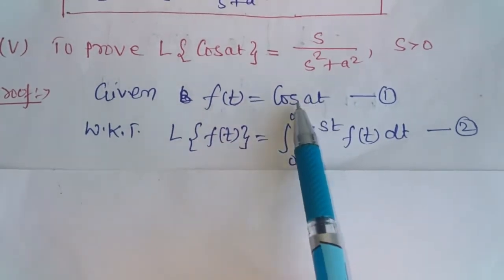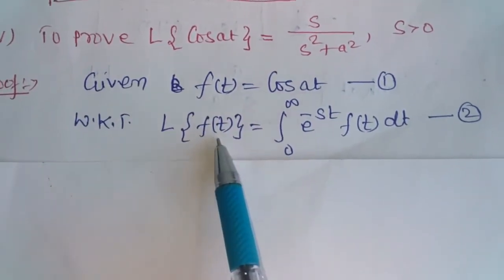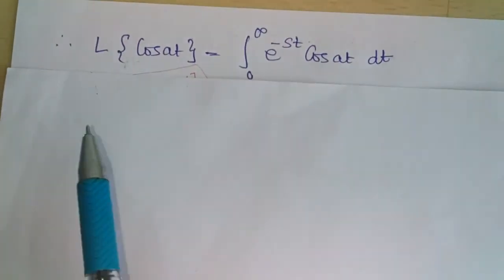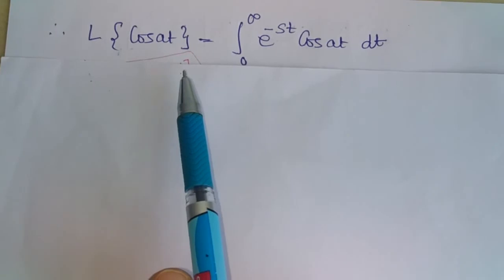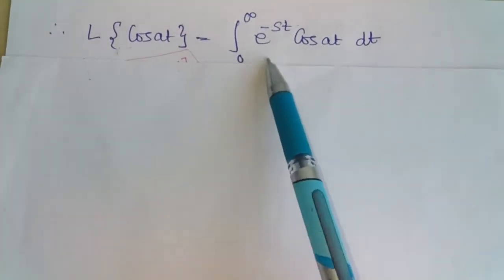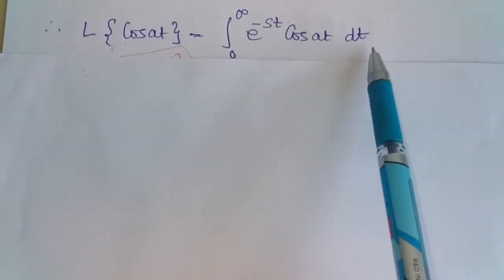Now in place of f(t) in equation second we put cos at, and we get the Laplace transform of cos at equal to integral from 0 to infinity of e raised to minus st into f(t), f(t) is cos at, dt.